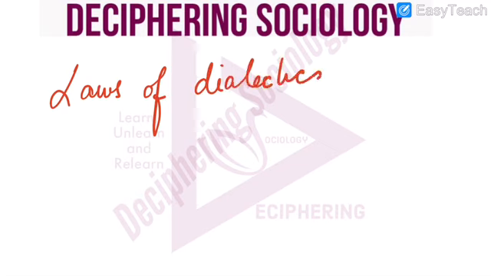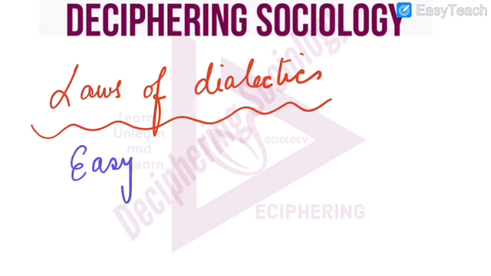dialectics. When you read the IGNOU material, you will find that sometimes it may be confusing. You might think something very technical is being said, and that is why you get afraid. Please do not be afraid, because it is very easy to understand, and once you understand, you will think why I was getting so afraid. So this is how you have to understand the laws of dialectics, and you can then apply it in your answer. All the best. Happy reading.